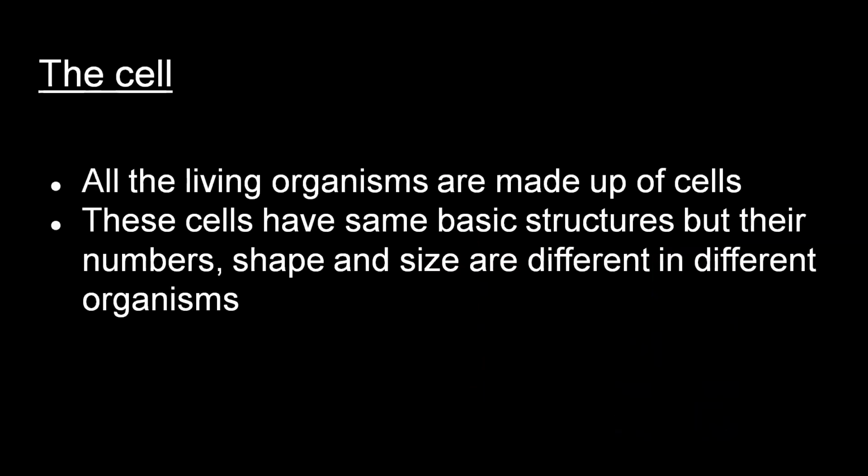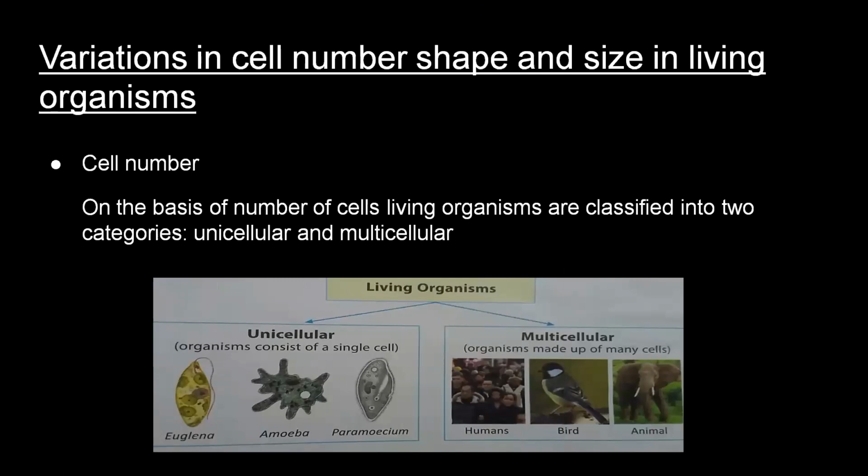Now the cell. We know that living organisms are made up of cells. The cells have the same basic structure, but they are different with respect to their number, shape, and size in different living organisms. Now, variations in cell number, shape, and size in living organisms. First come to the topic cell number.